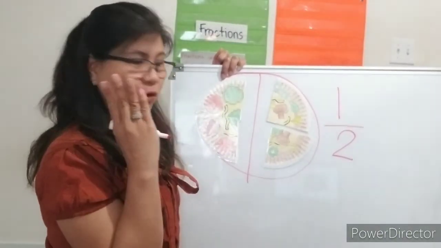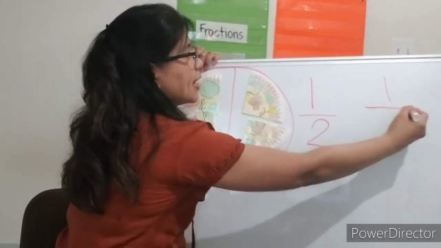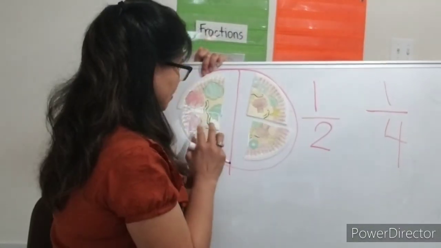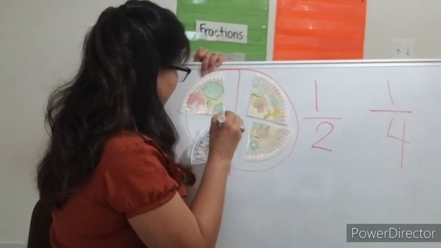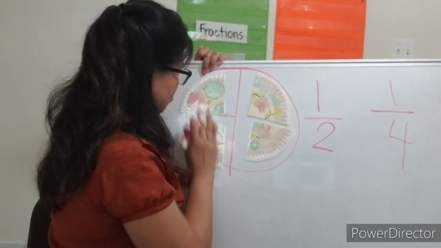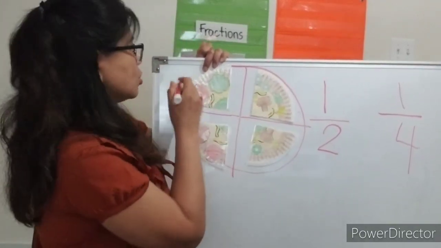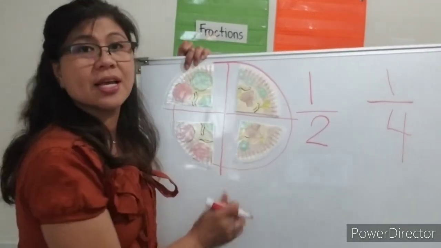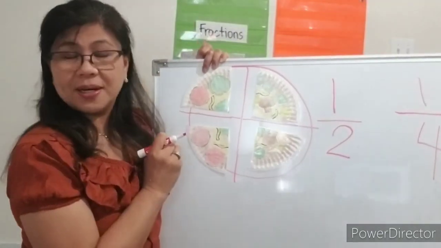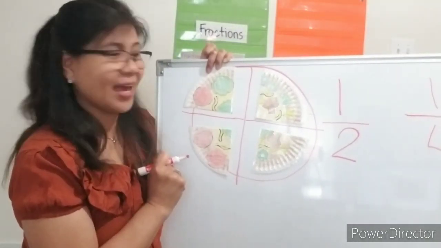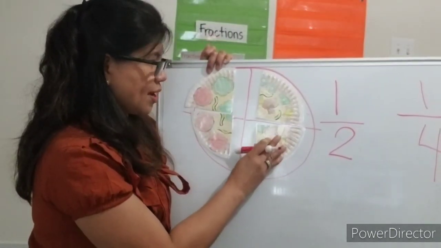Now, how about if I have 4 friends? I want to split up my one whole pizza and slice it into 4. There you go. So I can just move this down. Okay, this is 1/2. I want to slice it up some more so I can have 4 equal parts. You got that? So this is 1/4, 1/4, 1/4, 1/4. So everybody gets 1/4, okay? Because that is a fraction, okay? This is a quarter, a quarter, a quarter, a quarter. You put the 2 quarters together, this is 1/2.